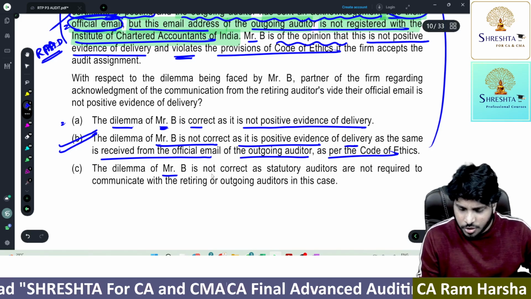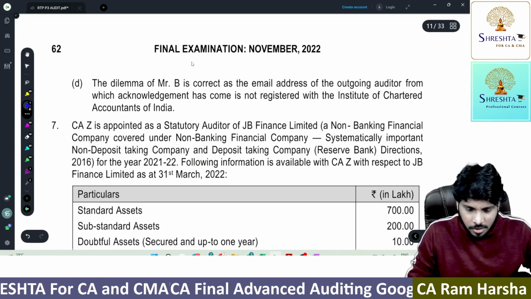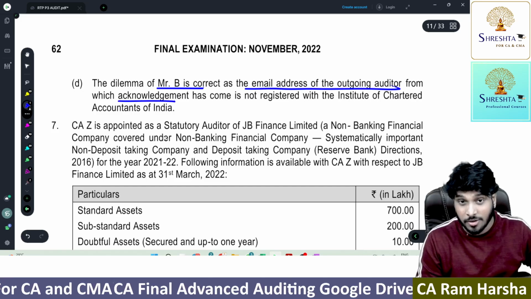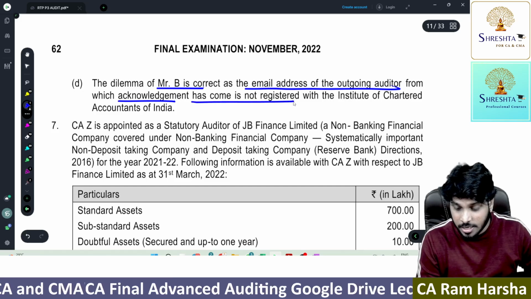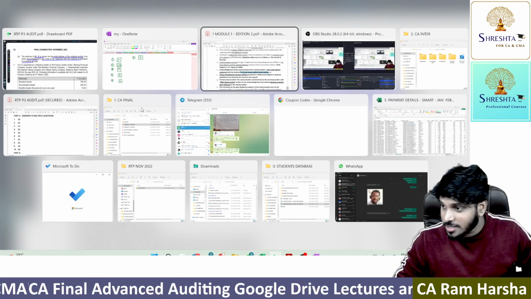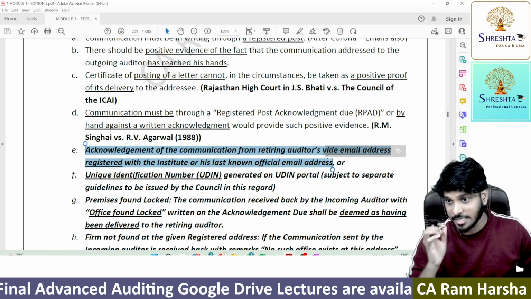But we will read the remaining answers. The dilemma of Mr. B is not correct as statutory auditors are not required to communicate with retained others. The dilemma of Mr. B is correct as the email address of the outgoing auditor for which acknowledgement is received has not come from the registered mail address with the institute. Remember, in the professional ethics, it is clearly mentioned. We even highlighted it with bold letters.